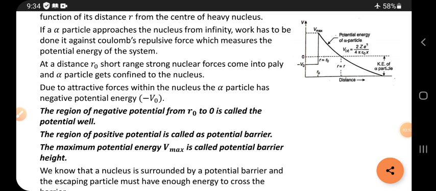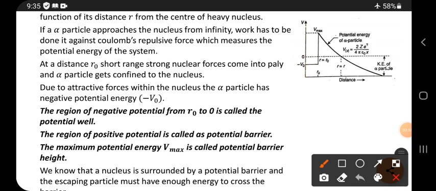Now, due to attractive force within the nucleus, alpha particle has a negative potential energy, minus V naught. What is this? Suppose it is a nucleus. The particle is coming from a large distance, then it contains kinetic energy. When it reaches a particular distance, what happens?